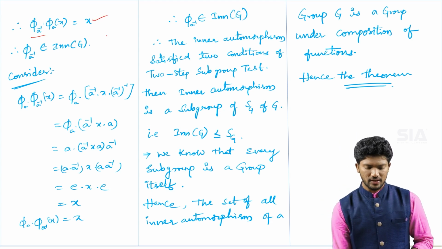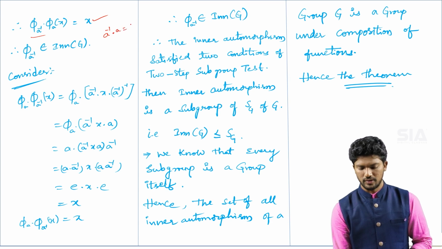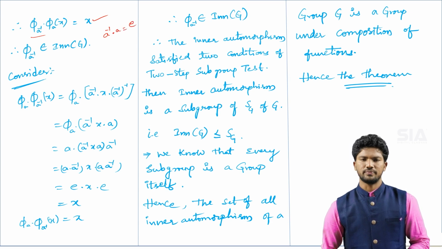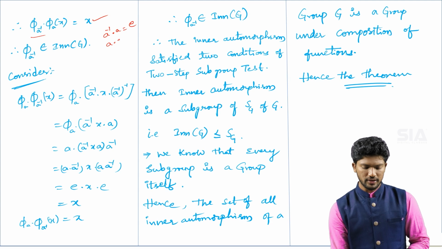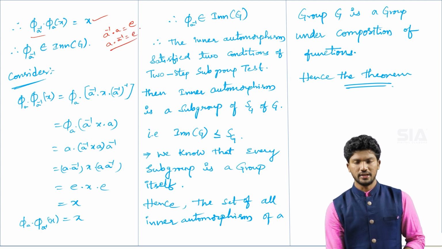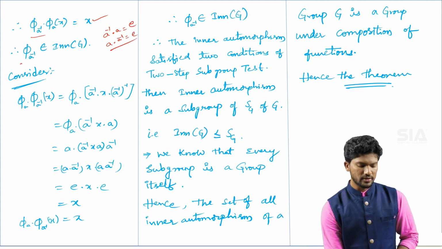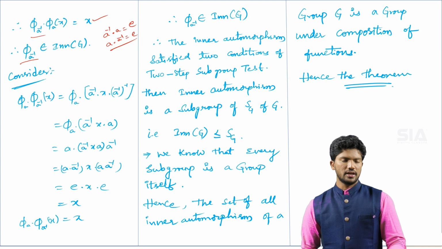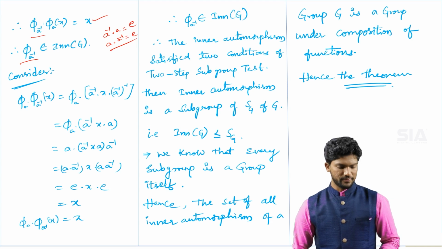It is the first half of the inverse property: a inverse into a into x is equal to small e, and a into a inverse is equal to small e. In this format, phi inverse belongs to the inner automorphisms of capital G.